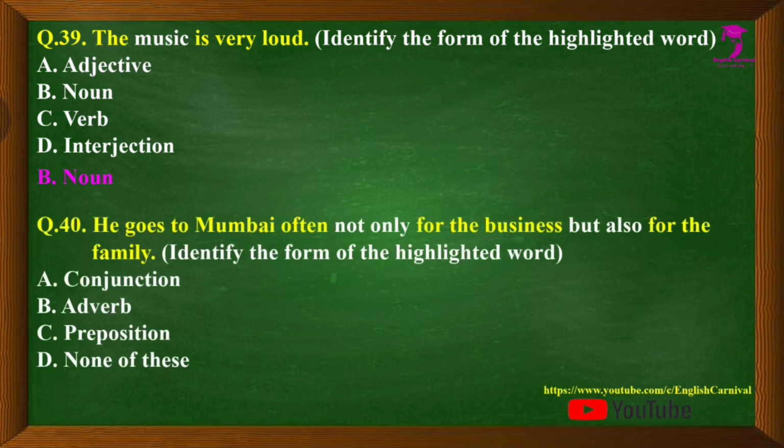The last question we have, question number 40: He goes to Mumbai often, not only for the business but also for the family. Identify the form of the highlighted words, and the words are not only and but also. Options are A, conjunction, B, adverb, C, preposition, and D, none of these. The correct answer is A, and that is conjunction.